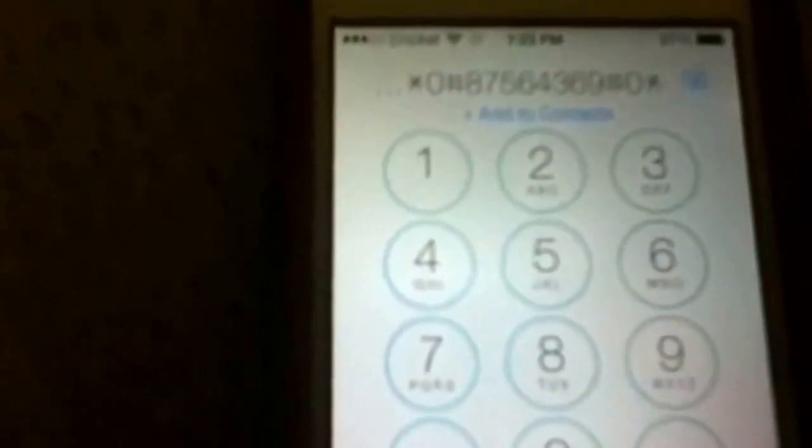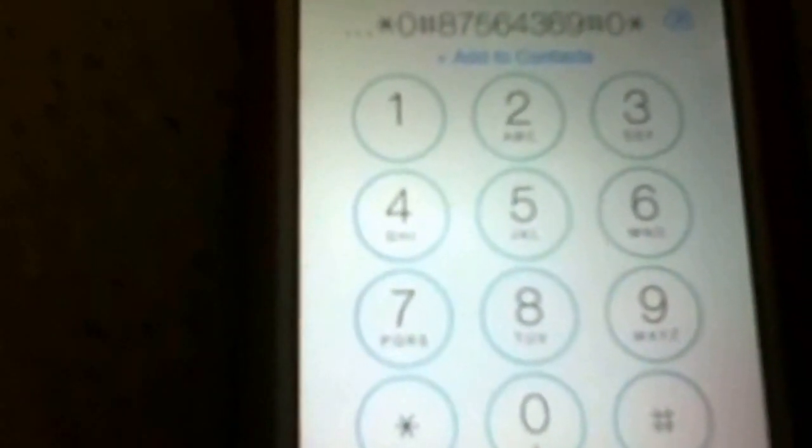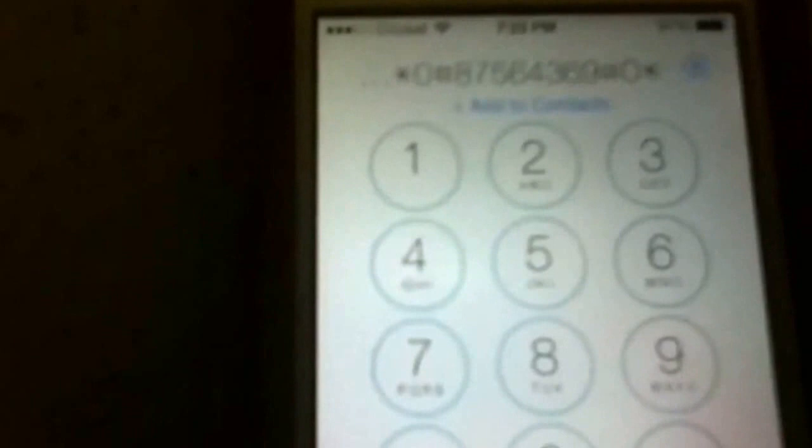Okay, in order to do this, you gotta jailbreak your iPhone. So I'm on my iOS 7.0.4, and I'm gonna prove it to you guys right here.